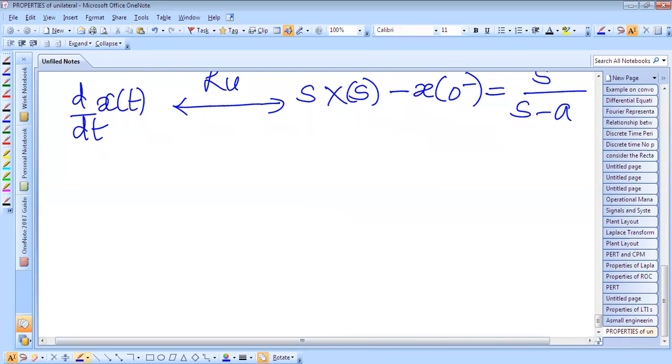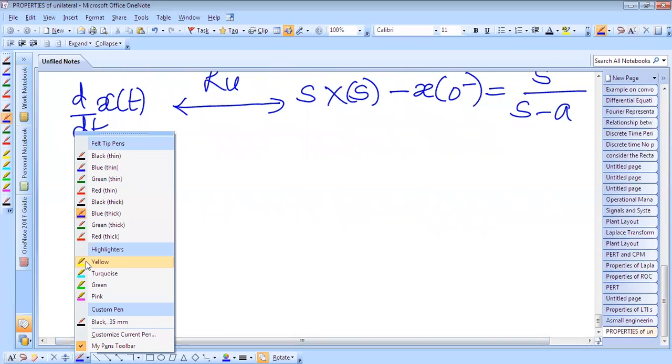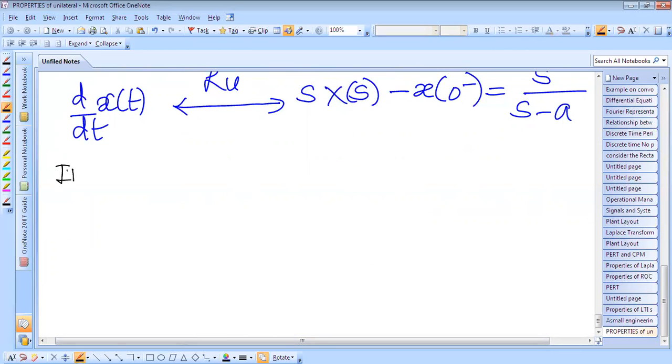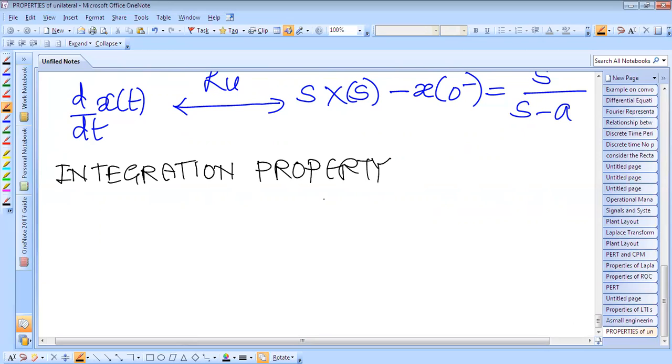Next is the integration property. For the integration property, we integrate from minus infinity to t, x of tau d tau.